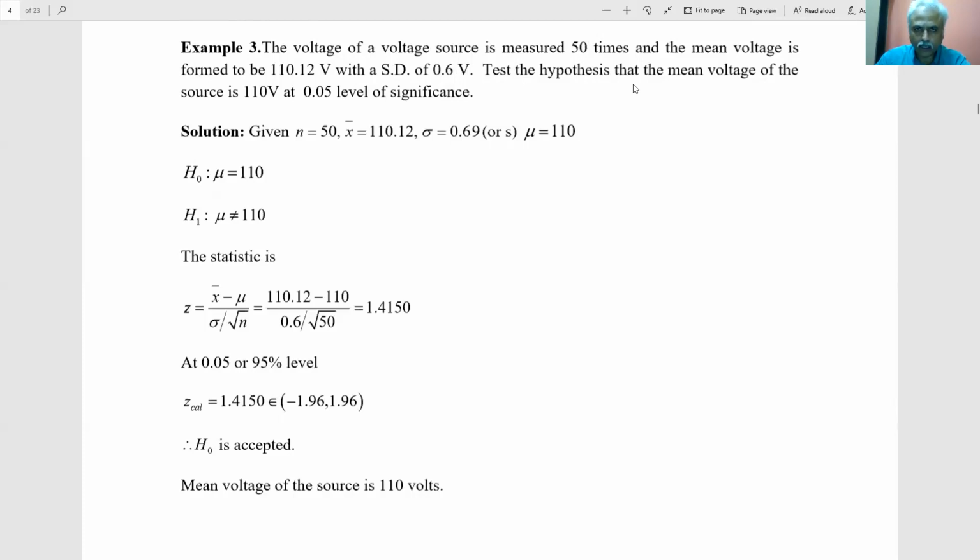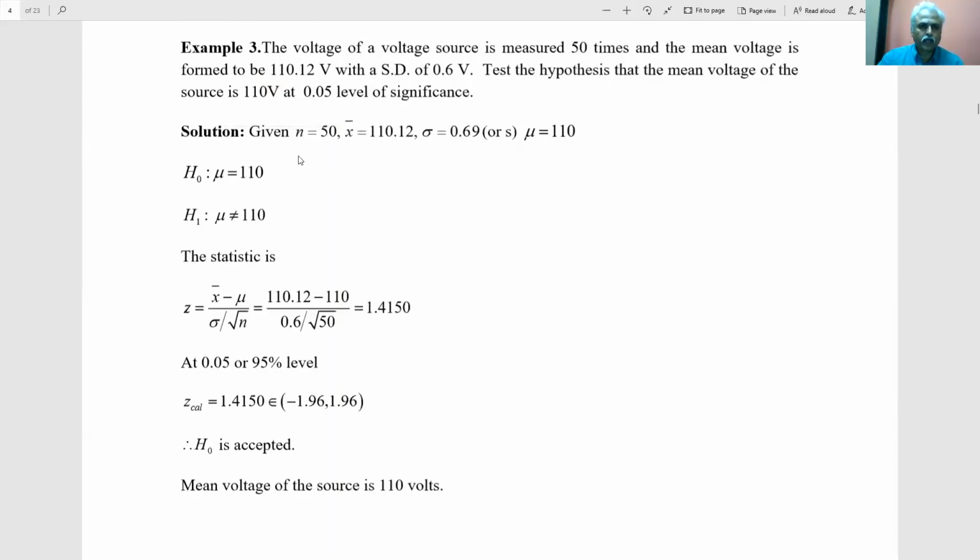Test the hypothesis that the mean voltage of the source is 110 volts. Actually, this voltage source is manufactured to produce 110 volts. That is a population parameter, the population mean. This is the sample mean. At 0.05 level of significance, that is 95% confidence, you find the inference.